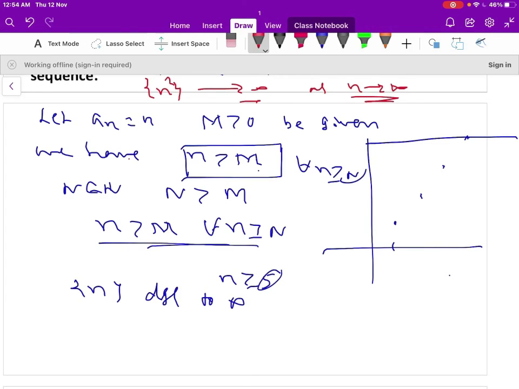Similarly, one can take n square. We show that the sequence n square diverges to infinity as n tends to infinity.